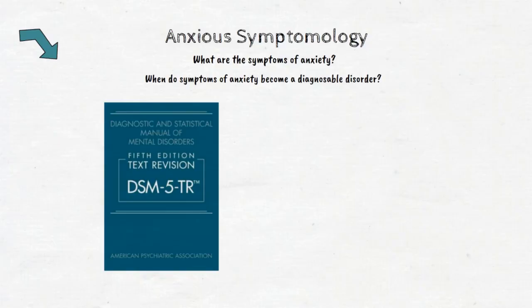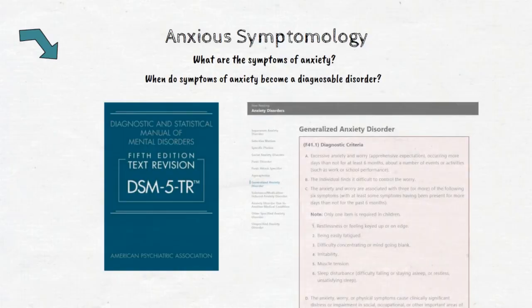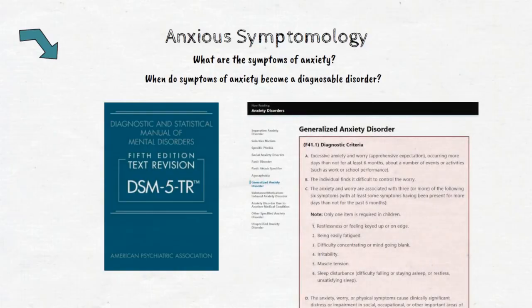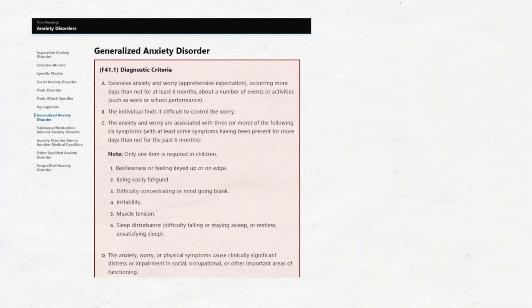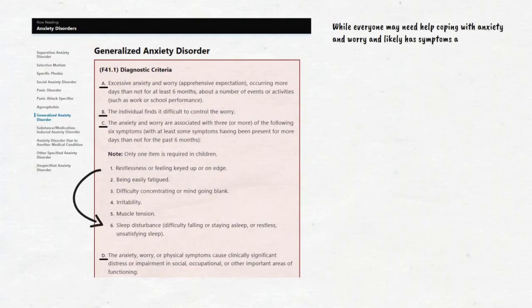The DSM-5 provides definitions and diagnostic criteria at a high level, consolidating information from multiple extensive literature reviews and debates within the field. Here it tells us that to be considered a disorder, someone must experience excessive worry for at least 6 months, find it difficult to control, have at least 3 of these 6 symptoms, or only 1 in children, and cause significant distress or impairment. So, while everyone may need help coping with anxiety and worry, and likely has symptoms at one time or another, it only becomes a disorder once these more life-impacting criteria are met.